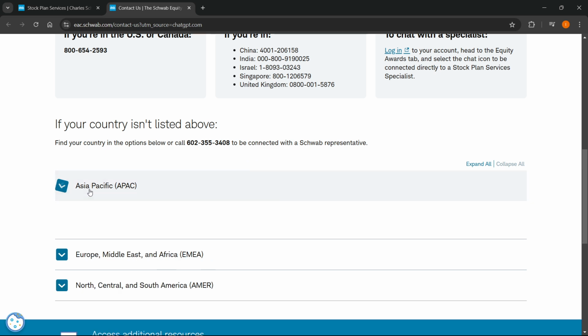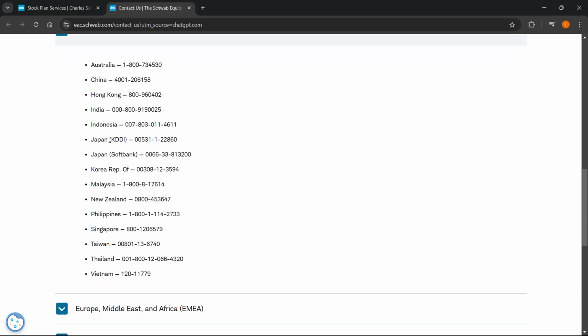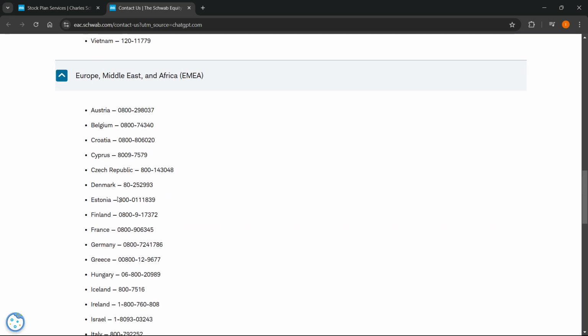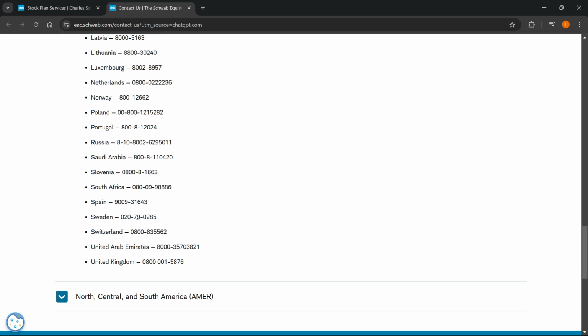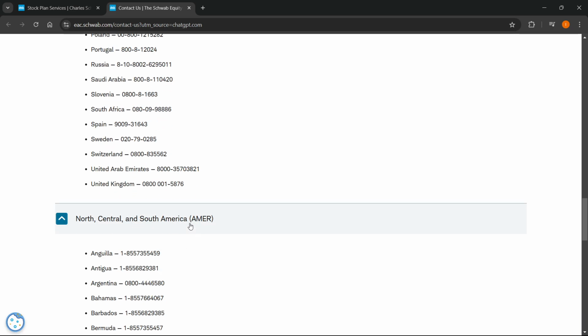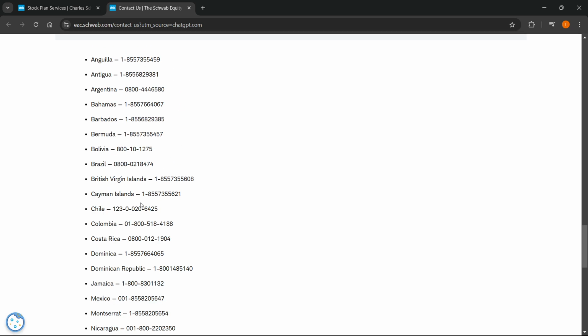So as you can see over here, Asia Pacific, it's got a bunch of different numbers over here. You've got all the European numbers over here in the list as well, so for most numbers. And then you have North, Central, and South America as well. Over here you can see all the numbers.